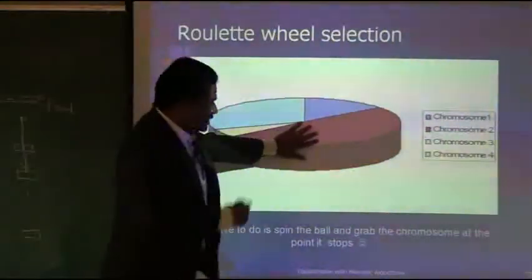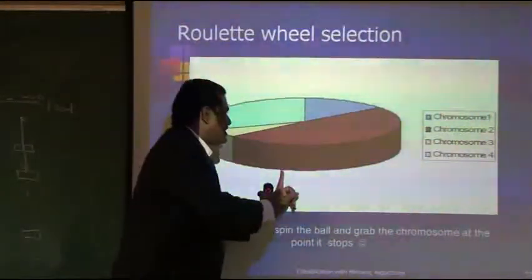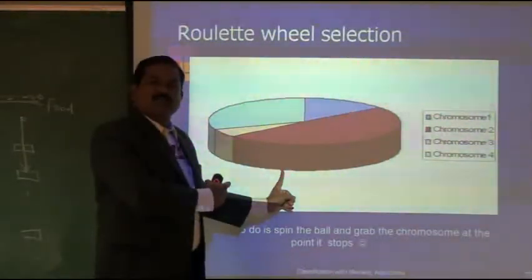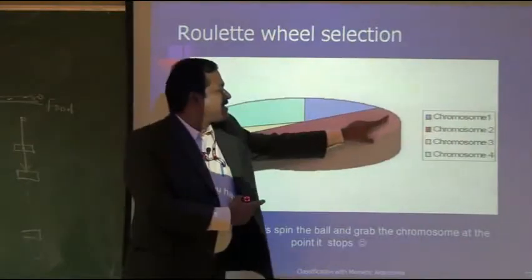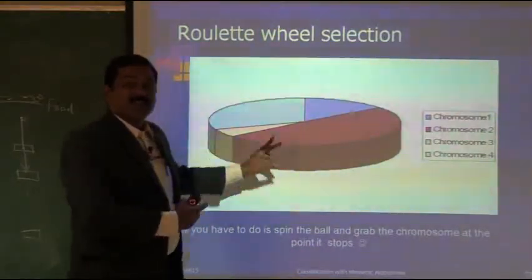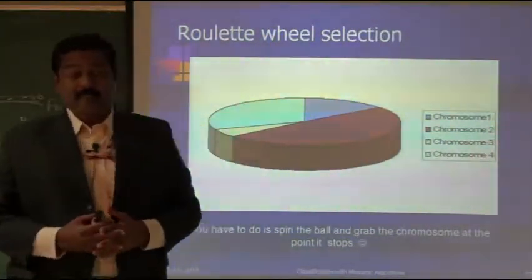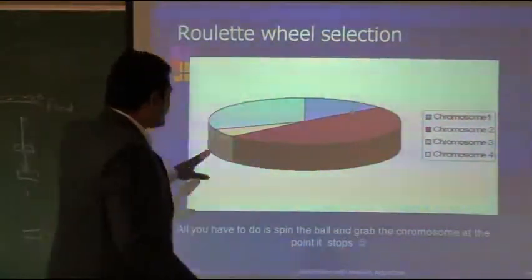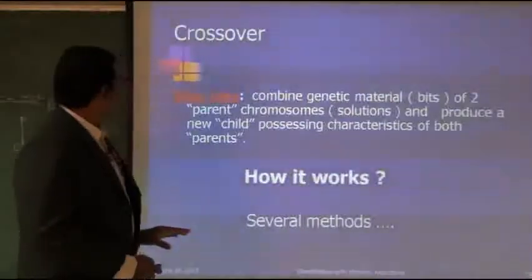When we rotate the wheel, there will be a needle. Which area has more chance to survive? The string with the highest area. That is called survival of the fittest. If it is not fit, it won't survive. That is how we implement this roulette wheel.